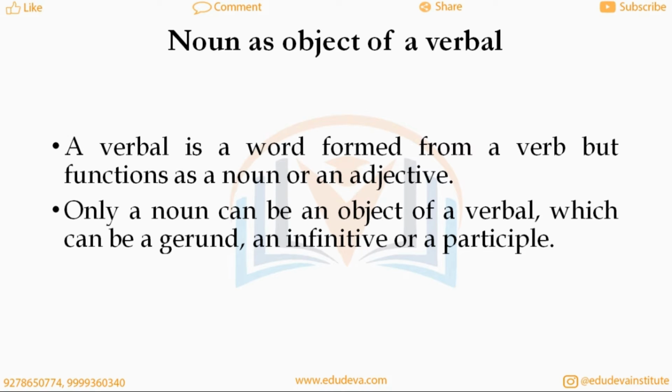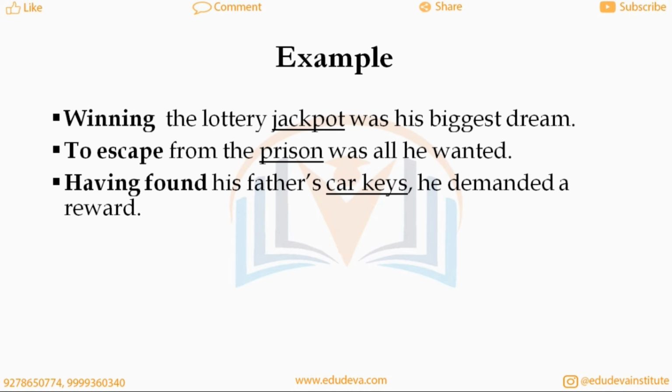Noun as object of a verbal. A verbal is a word formed from a verb but functions as a noun or an adjective. Only a noun can be an object of a verbal, which can be a gerund, an infinitive, or a participle. Example: Winning the lottery jackpot was his biggest dream. To escape from the prison was all he wanted. Having found his father's car keys, he demanded a reward.